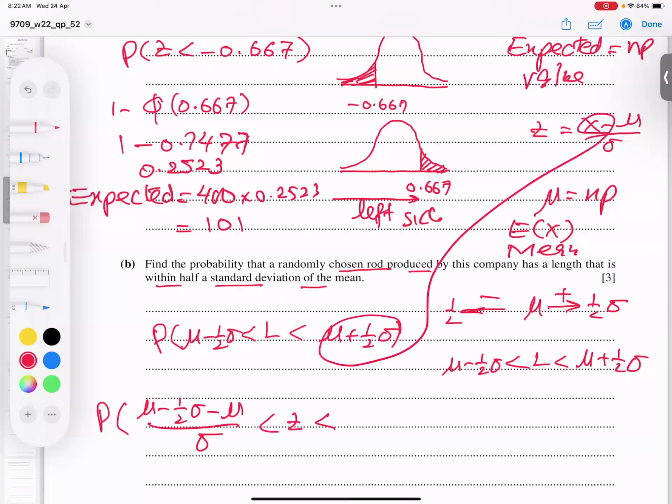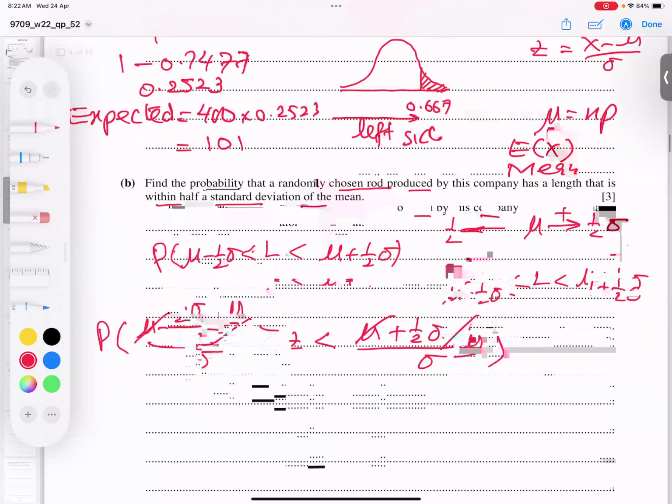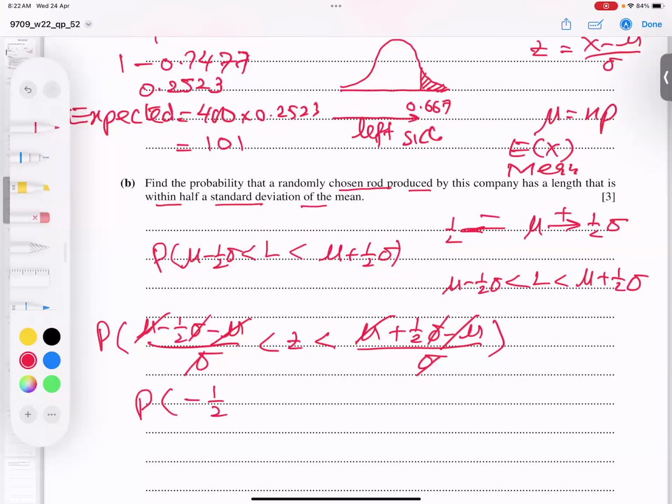And this other value goes here: mu plus half deviation minus mean over deviation. You know the mean cancels, and then the deviation cancels. We get a negative half and a positive half.